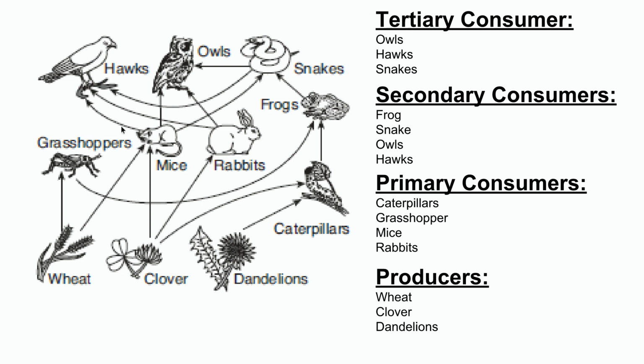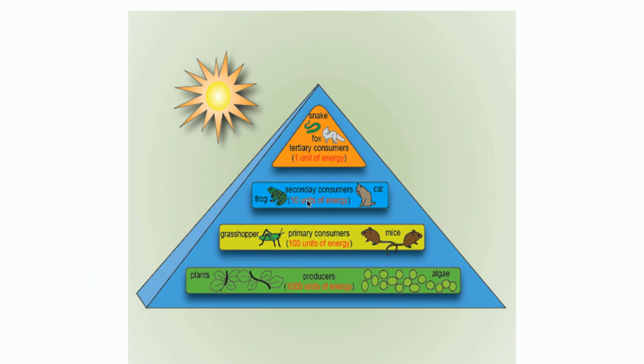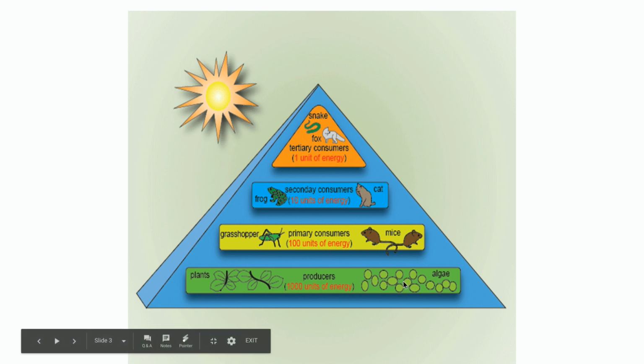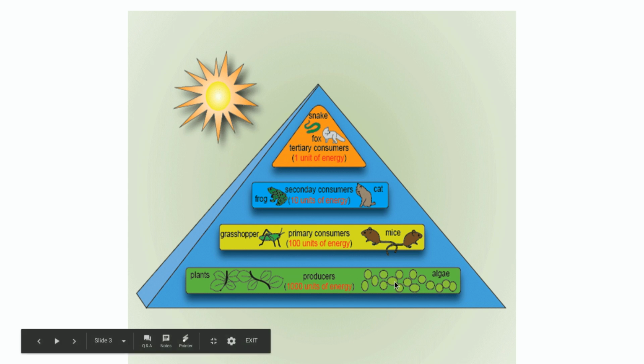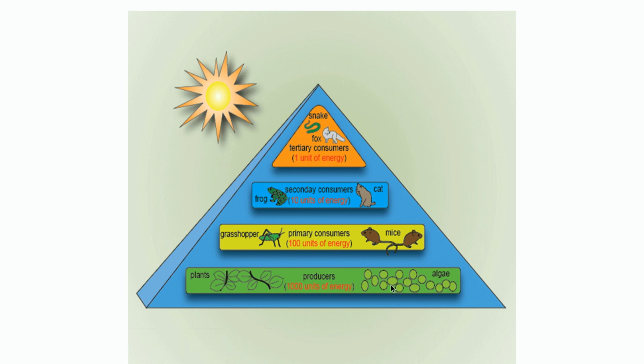So we can take all of these energy roles and we can use these food chains to create what is known as an energy pyramid. So here you can see those producers, those that use the sun's energy to produce their own energy. You can see that they have written down here that it has 1,000 units of energy. These producers are going to give energy to the primary consumers. Notice that they're only going to get 100 units of energy. That is 10% of that producer's energy, because the producers used most of it for daily life functions. It also lost some of that energy as heat.